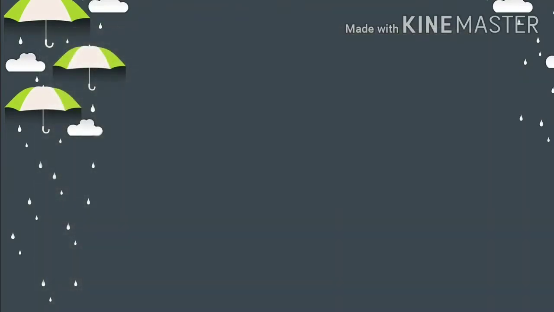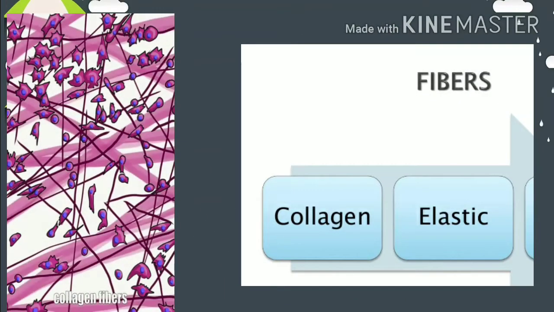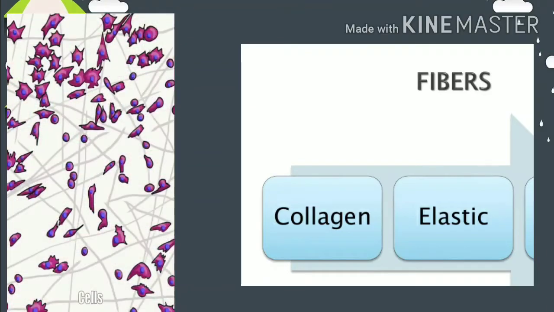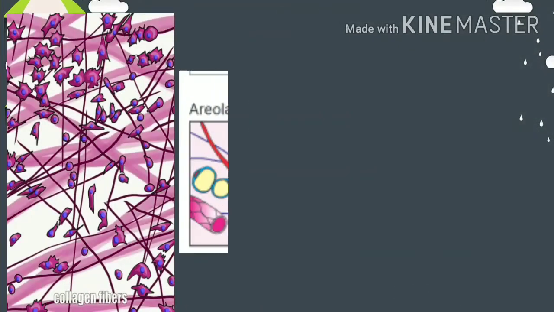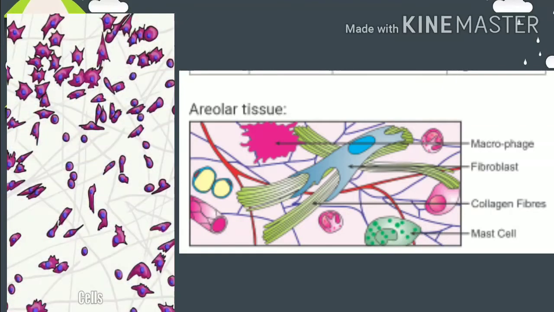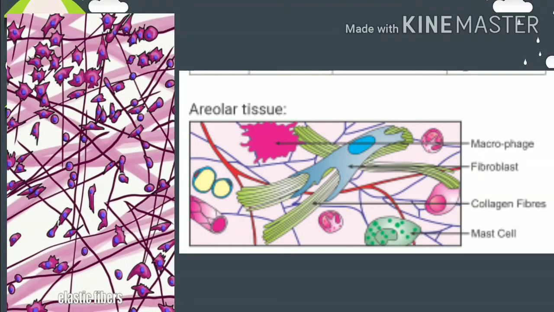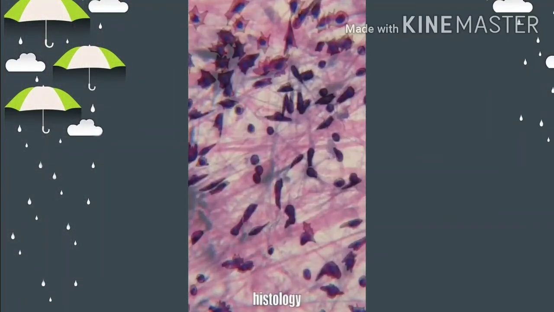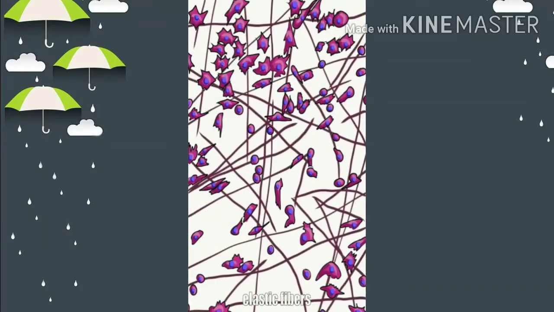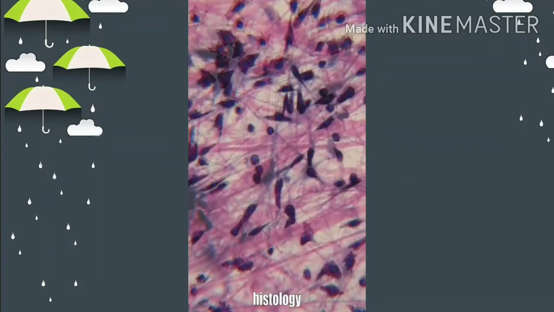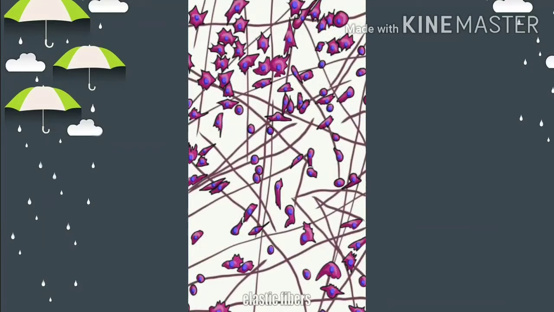Matrix of areolar tissue contains collagen or white fibers and elastin or yellow fibers. The cells that are present in areolar tissue are fibroblast, mast cells, macrophages, lymphocytes, plasma cells and adipose cells, also called as adipocytes. Now you can see the picture of the areolar tissue. Here you can see the different types of fibers and the matrix and the cells.